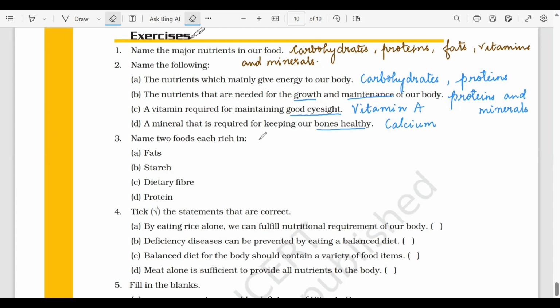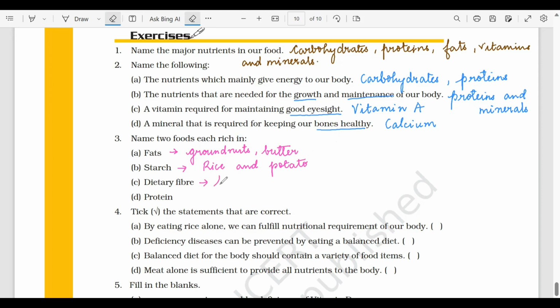Name 2 food rich in. So there are different options given. We have to write examples of 2 such foods which are rich in. First one are the fats. The foods that are rich in fats are groundnuts. I'm writing, you can write your own examples. I'm giving you 2 examples. Okay, you can write your own examples as well. Groundnut and butter, these are excellent sources of fats. Starch, we can take an example of rice and potato. Okay, so they are rich in starch.